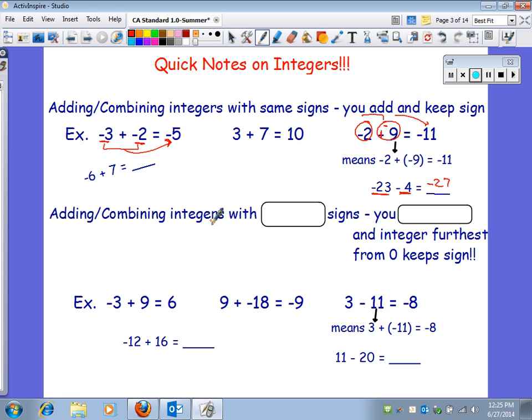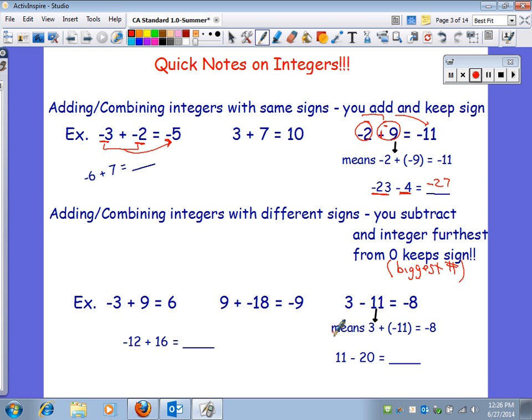Now, when you're combining numbers with different signs, you subtract, and the integer furthest from 0 keeps the sign. You could almost say the one that has the biggest number.